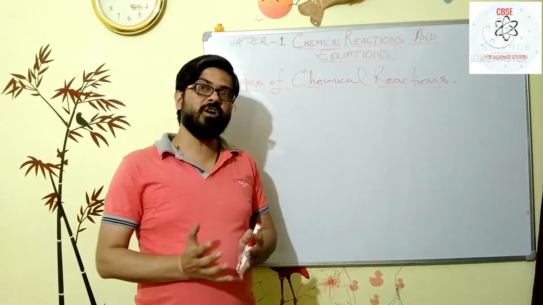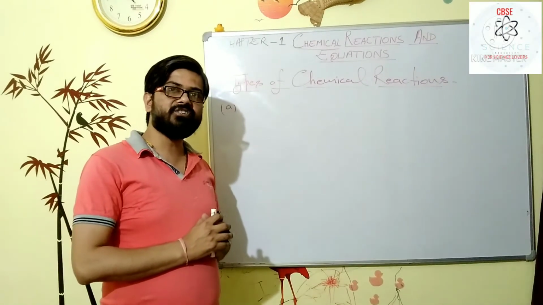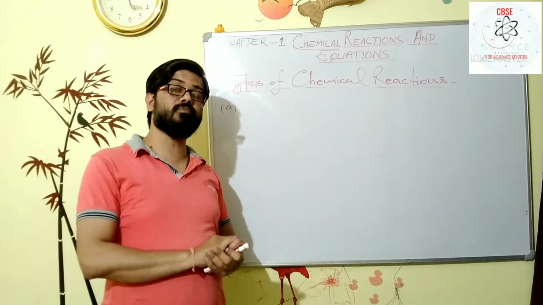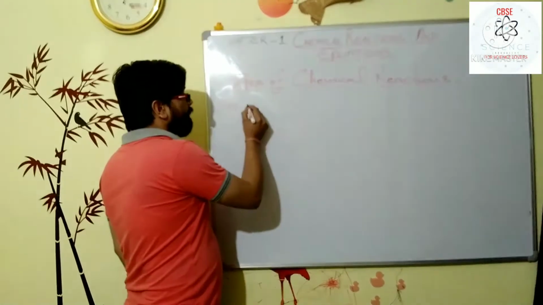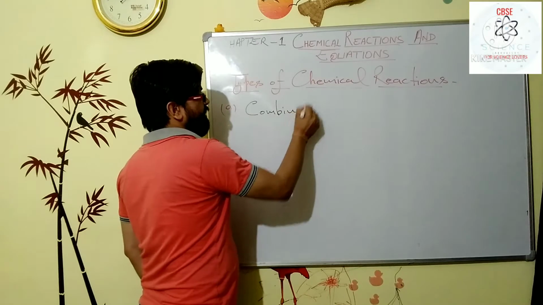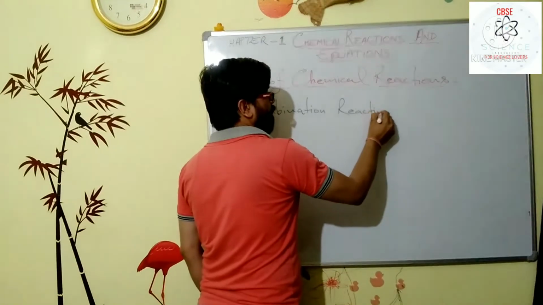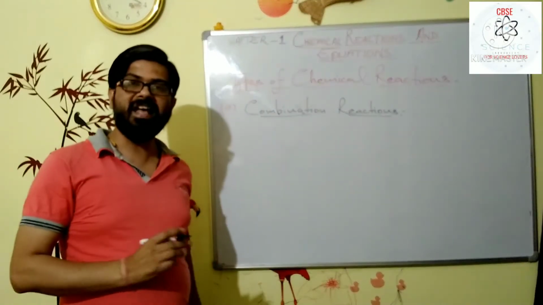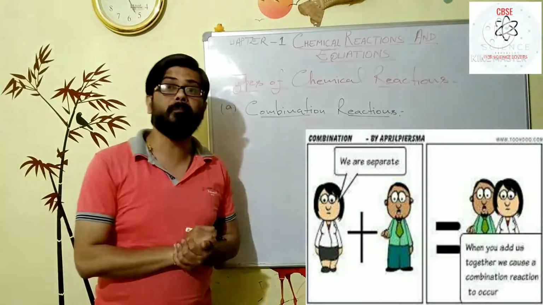So on the basis of the arrangement of the particles during the chemical change, chemical reactions may be of different types. So what are the different types of chemical reactions? Let's discuss. My dear students, first we say combination reactions. As you are guessing by the name of the type of reaction, combination.